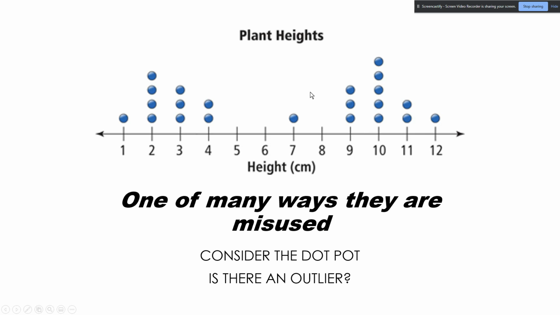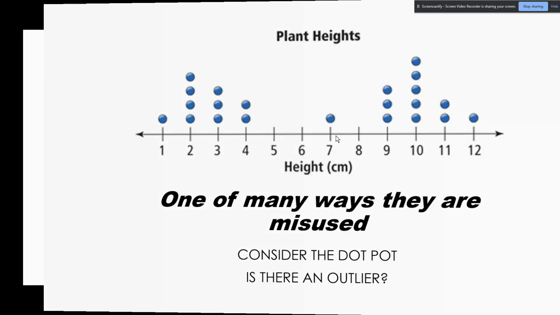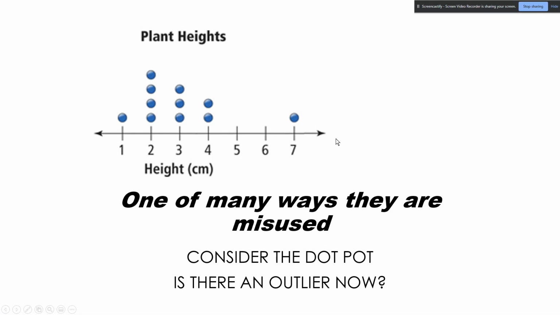But if we were to accidentally have something happen to our data set, like, I don't know, let's just say some of it was corrupted. Now, is there an outlier? Yeah, the 7 is definitely an outlier now because our data just disappeared, but who knows?